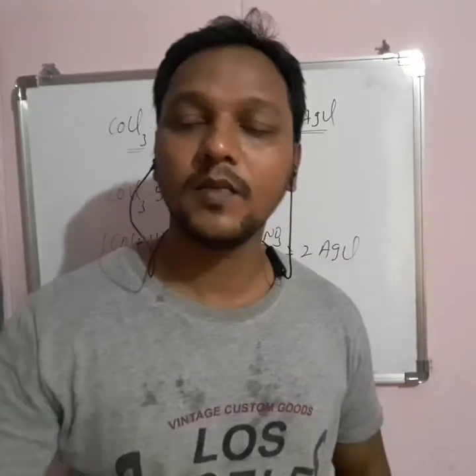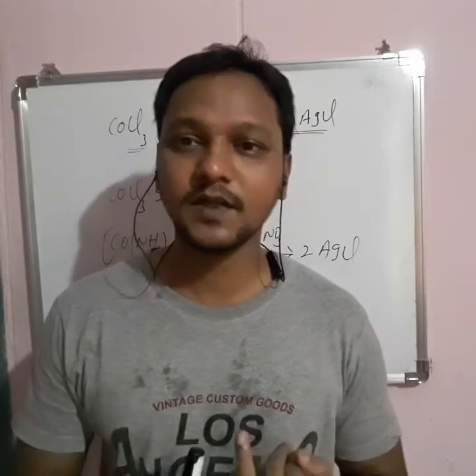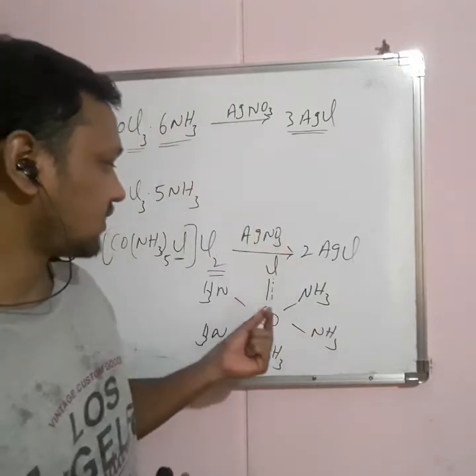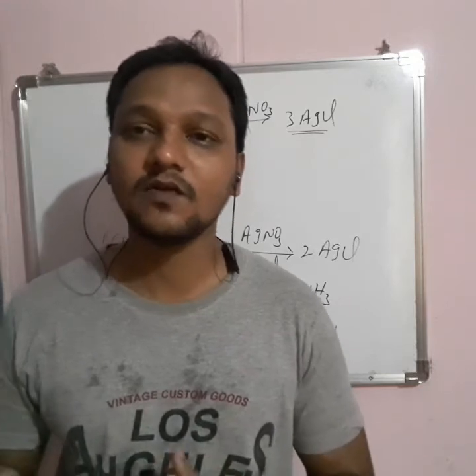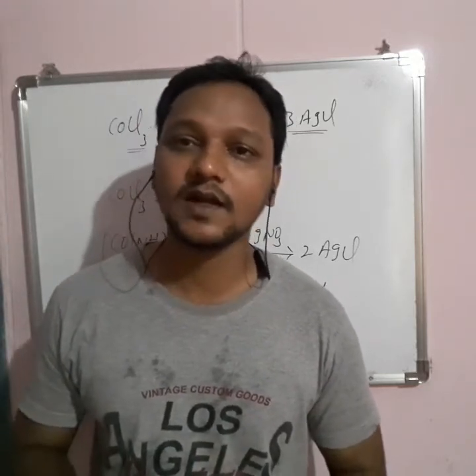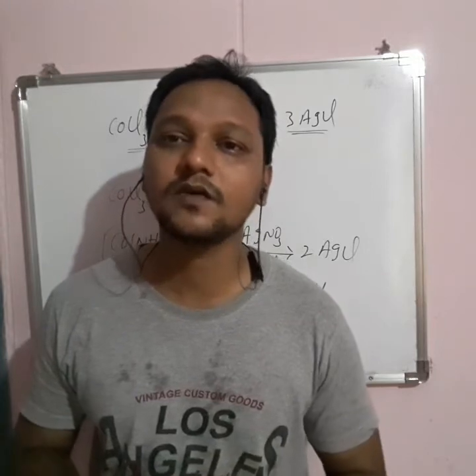The main drawbacks of Werner's theory are that he could not explain the magnetic properties of the compounds, and we discussed that the secondary valency is directional in nature and decides the shape of the molecule, but why the secondary valency is directional, he could not explain. Those are the two main drawbacks of Werner's theory. These two drawbacks can be overcome by valence bond theory, which was introduced by Pauling.